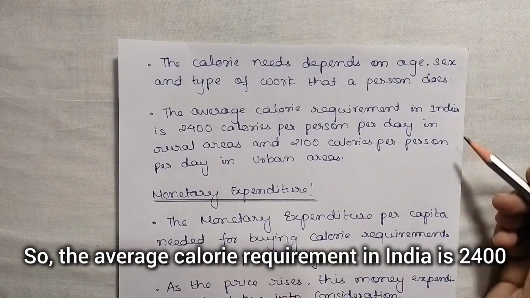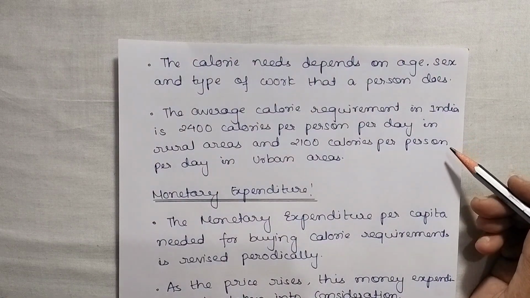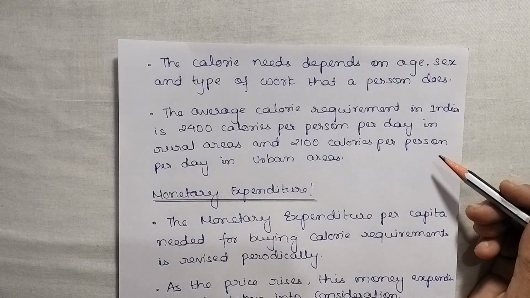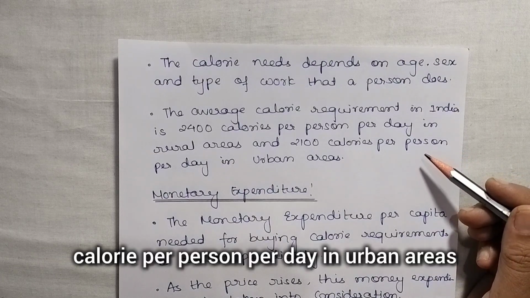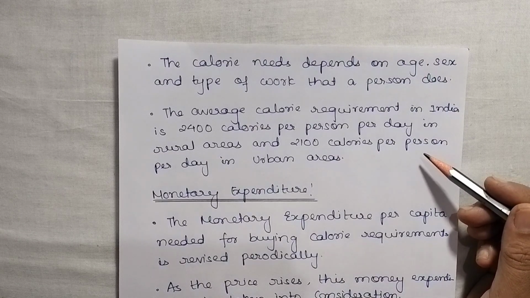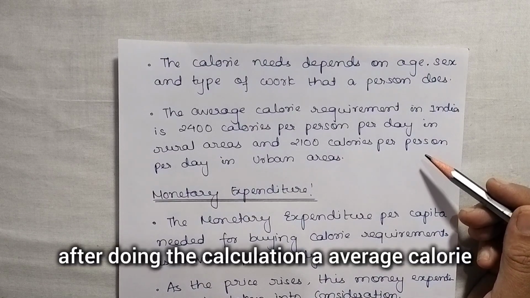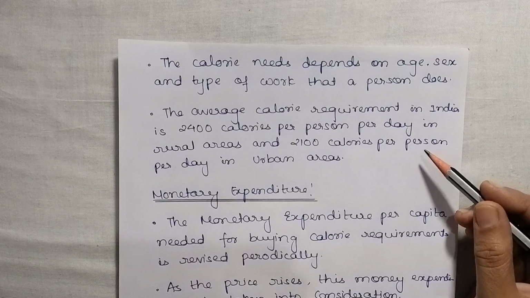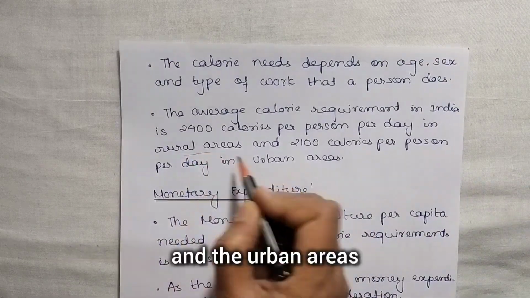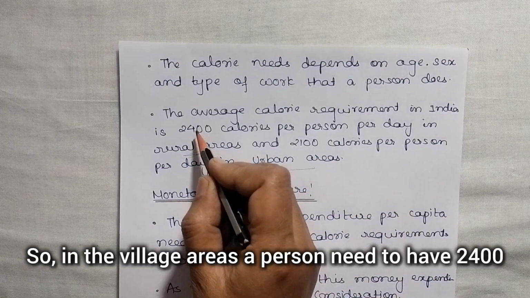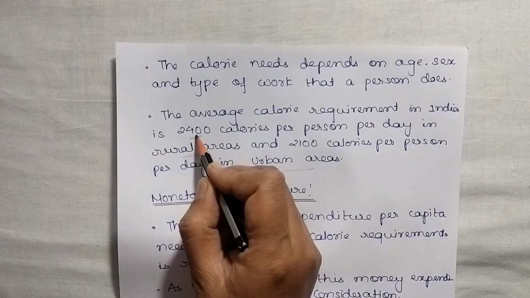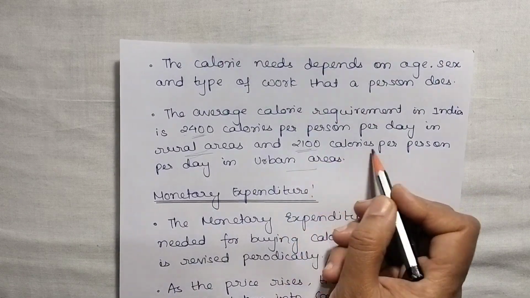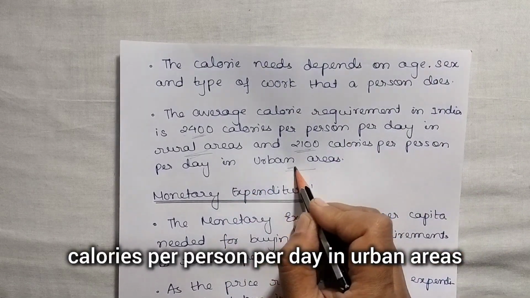So the average calorie requirement in India is 2400 calories per person per day in rural areas and 2100 calories per person per day in urban areas. It means that after doing the calculation, an average calorie figure has been described. This much calorie is needed for a person in India, and it has been divided for the rural and the urban areas. So in the village areas, a person needs 2400 calories per day, and in the urban areas 2100 calories per day.